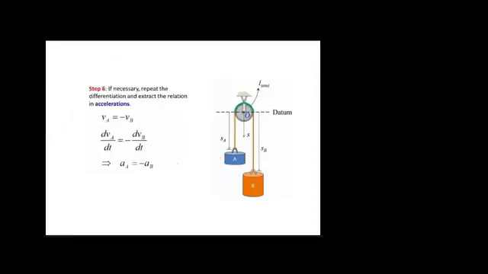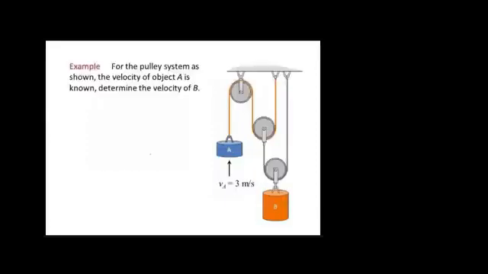Okay, what about the other step? If you want to find the acceleration, then we can go through step 6. If necessary, repeat the differentiation and extract the relationship in acceleration. So again, time derivative of left side, time derivative of right side. When you do so, you will basically get the acceleration of particle A and the acceleration of particle B. So these are the few steps which we need to follow throughout our course, or throughout our lecture, for absolute dependent motion. Okay, so now to better understand what we have studied so far, let's consider an example.